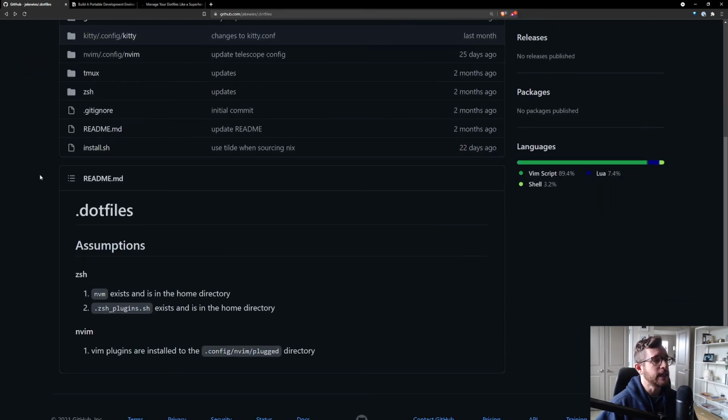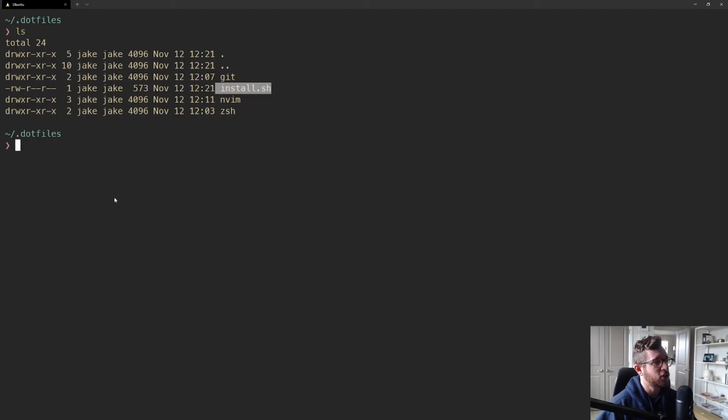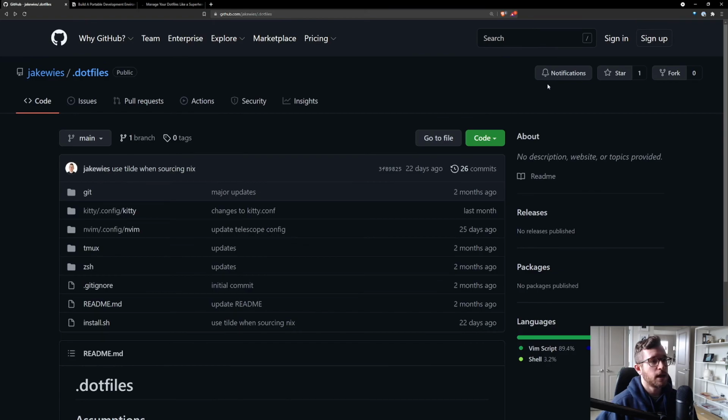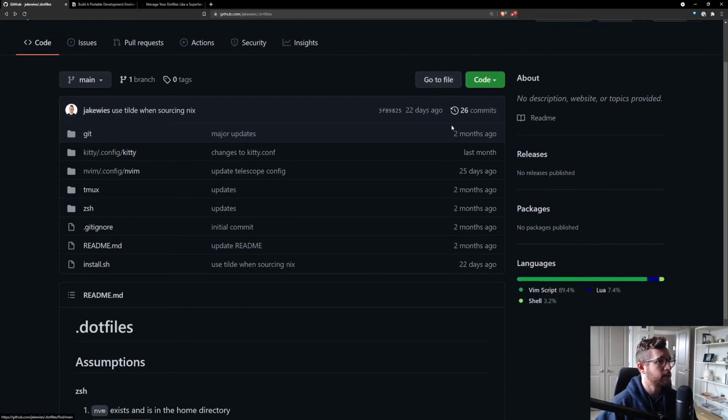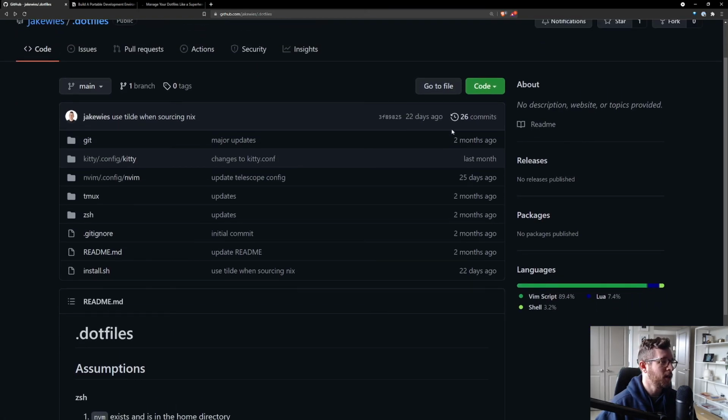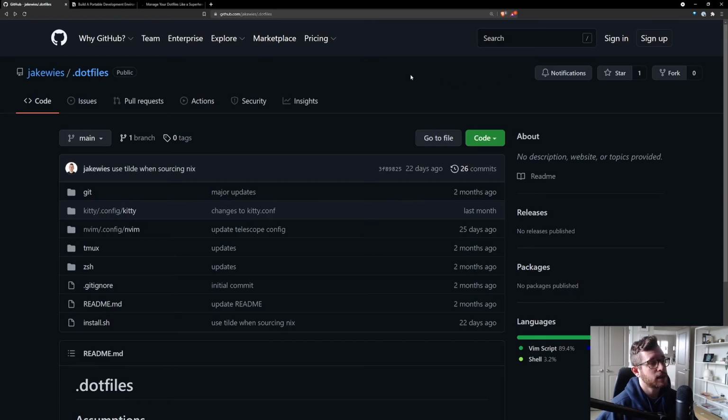So I don't need to push this package up to GitHub, but if you wanted to, all you'd have to do is go to GitHub. I'm not signed in apparently. I think this is Brave browser, but you would obviously be signed into GitHub.